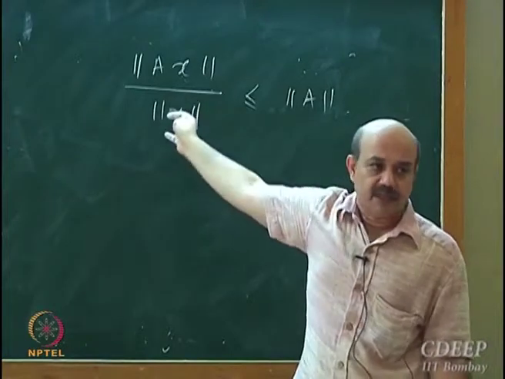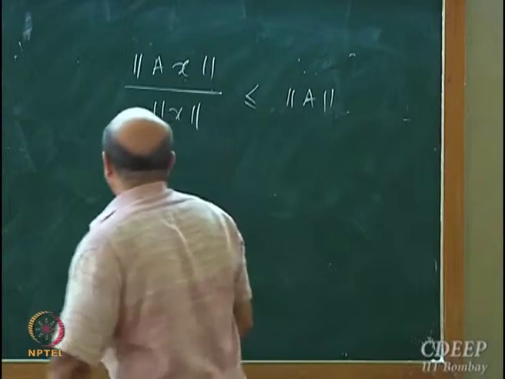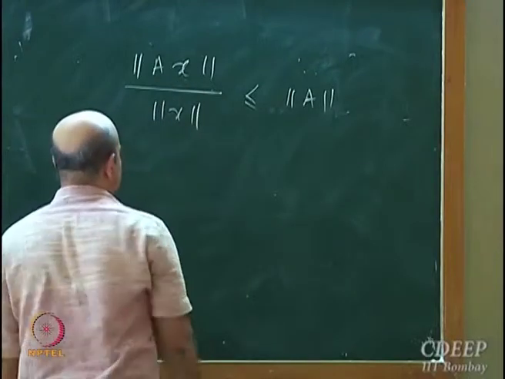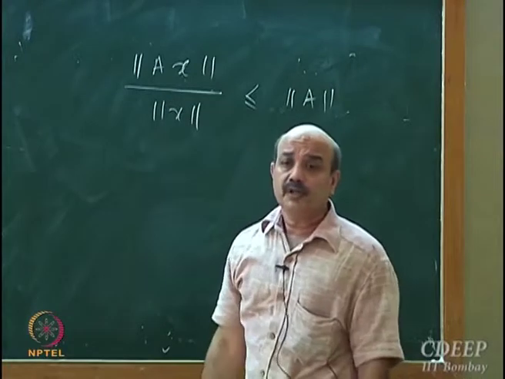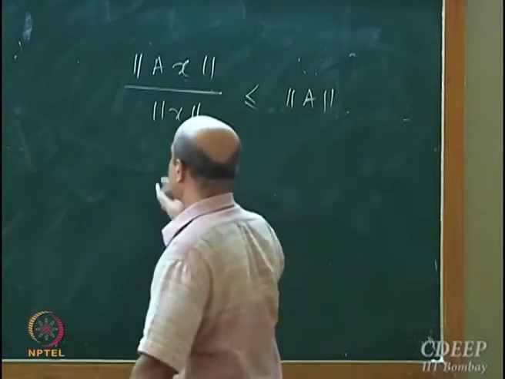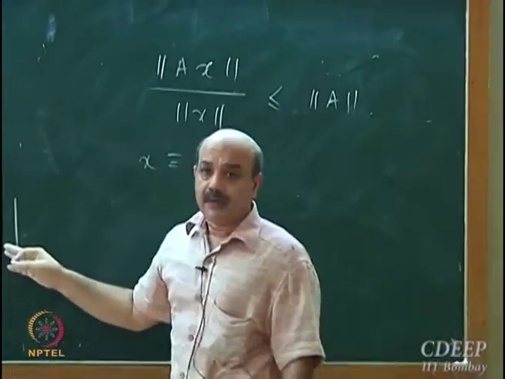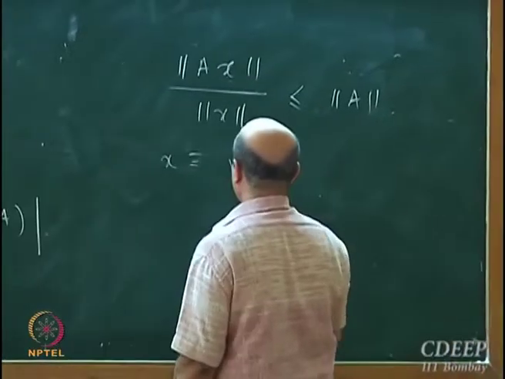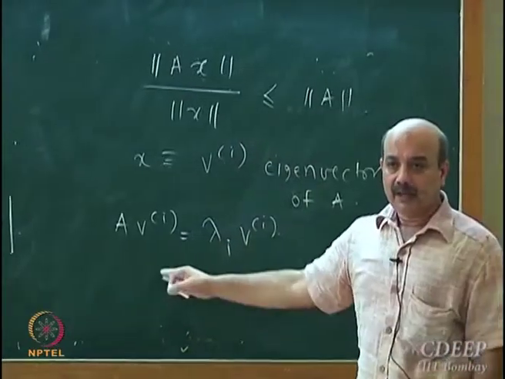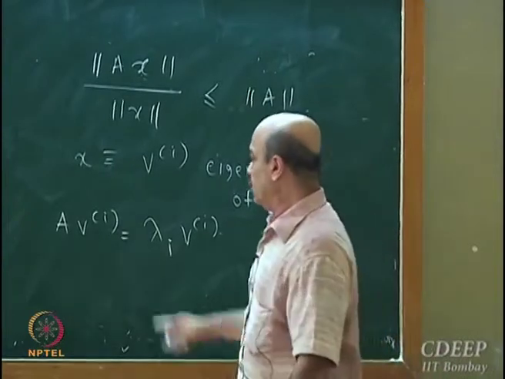This also holds when x corresponds to an eigenvector of A. Let us say Vi is an eigenvector of A, so A Vi is equal to lambda i Vi.